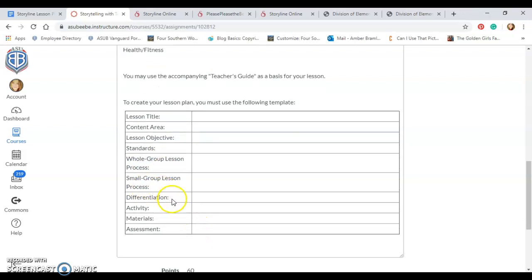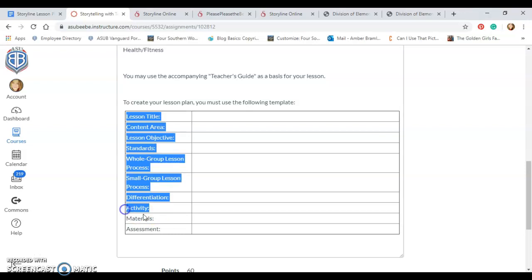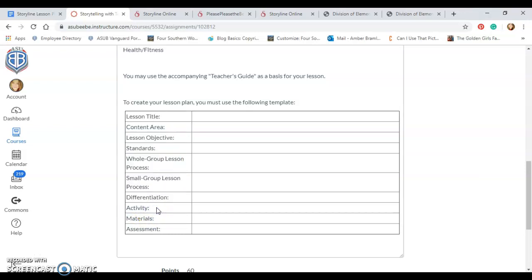And then in differentiation, how are you going to differentiate for students in your class? Maybe students with disabilities or students that are gifted. And you don't have to do very many of those. Let's say one differentiation. How would you differentiate for one student? Your activity. What could you do?